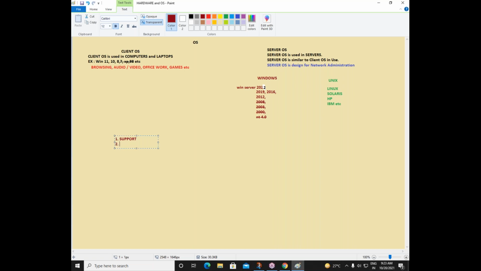The second advantage here is you have updates. Whenever they are making some updates in the server OS, they will send the updates to you. You just need to connect to the internet. And by the way, everything is connected to the internet, right?